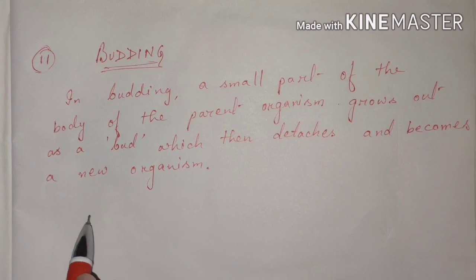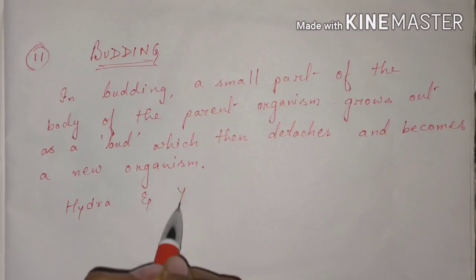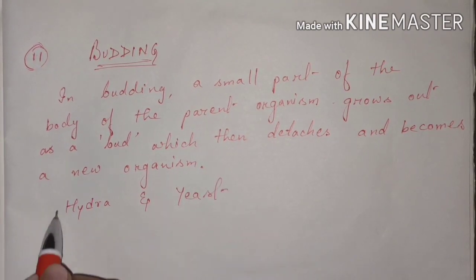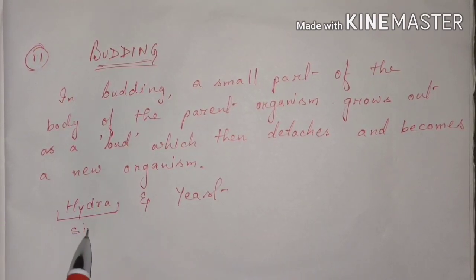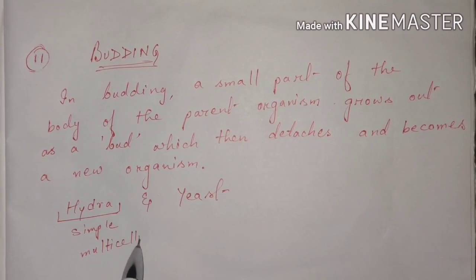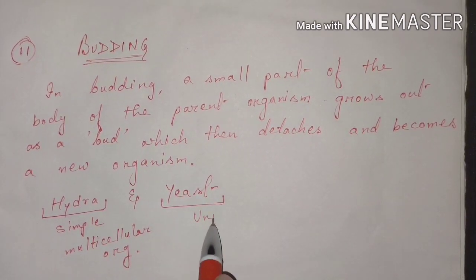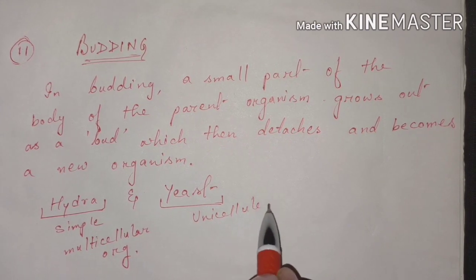So this budding is especially followed by hydra and yeast. Hydra is a simple multicellular organism. The yeast is a unicellular non-green plant.